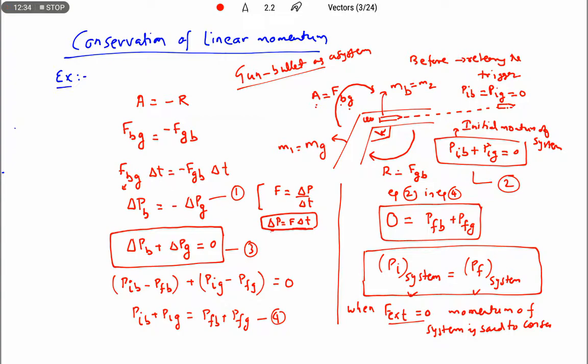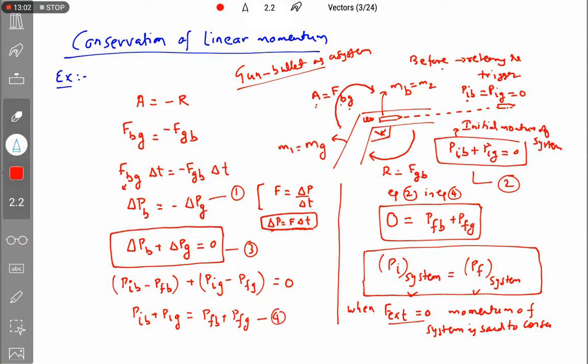So here the main concept of the law of conservation of momentum we are explaining by taking one example. I am taking the gun and bullet system. Before releasing the bullet from the gun, the initial velocity of the gun and of the bullet is 0. That's why the momentum of the gun is 0 and the momentum of the bullet is also 0.